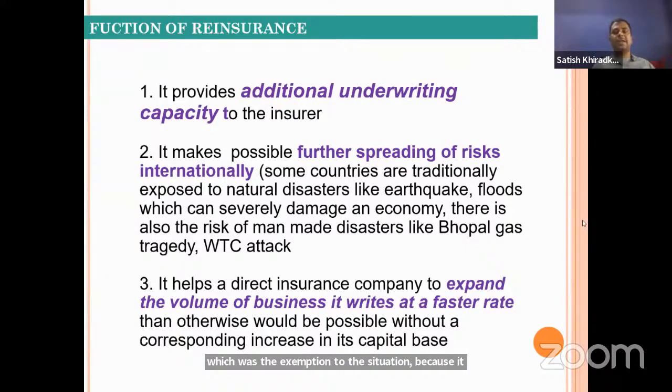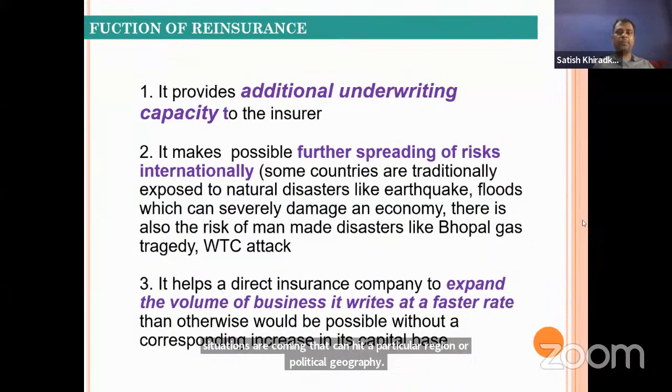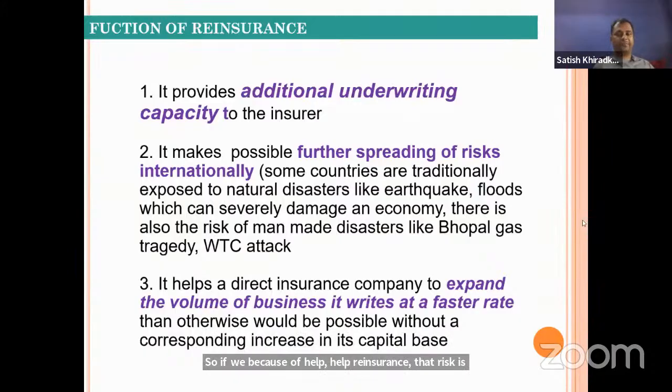But sometimes there can be an earthquake, there can be such a situation like the Bhopal gas tragedy, the WTC attack, or some cyclone like Tauktae. If such situations can hit a particular region or geography, then with the help of reinsurance, that risk is transferred internationally, and then no economy suffers.